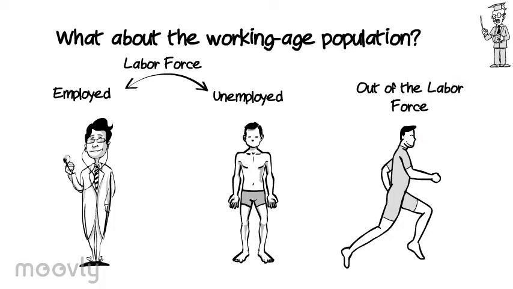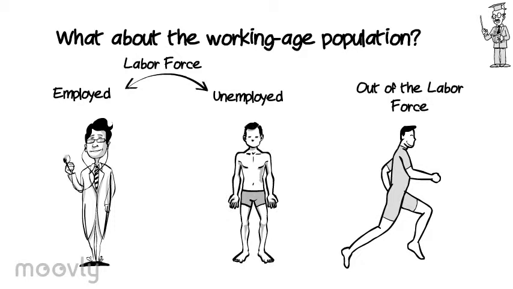Where do we see slack in this slide? By slack, we mean workers who are currently not working, but could join the labor force if the economy grows. There are two sources. One that is obvious, those who are unemployed, because we know that they are looking for a job. The second source is those who are out of the labor force. It could be that for whatever reason, they are not willing to be part of the labor market.